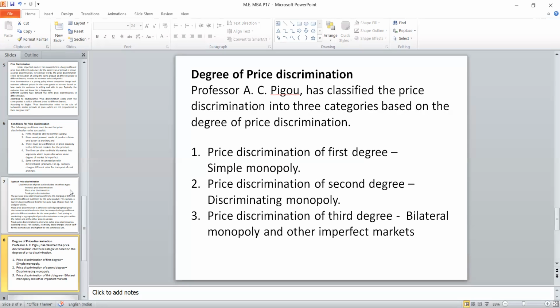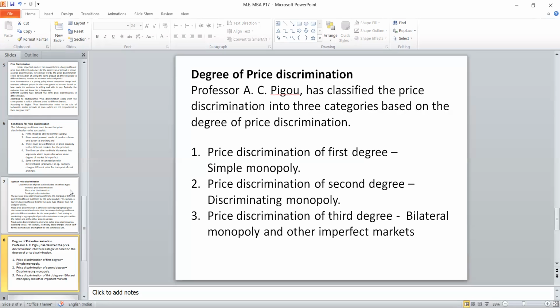That is why there are three degrees. Same price, but he has monopoly power means first degree. Different price, but he has monopoly power is second degree. There are more sellers, but only one has the monopoly power and he will control everybody. He is a monopoly business only. That is called third degree.